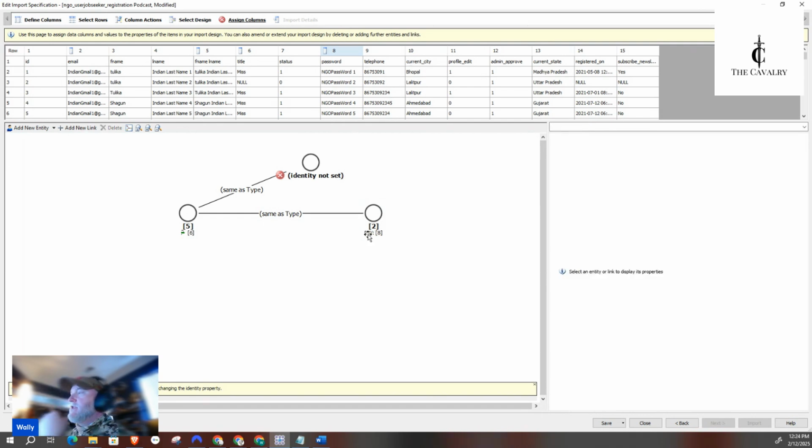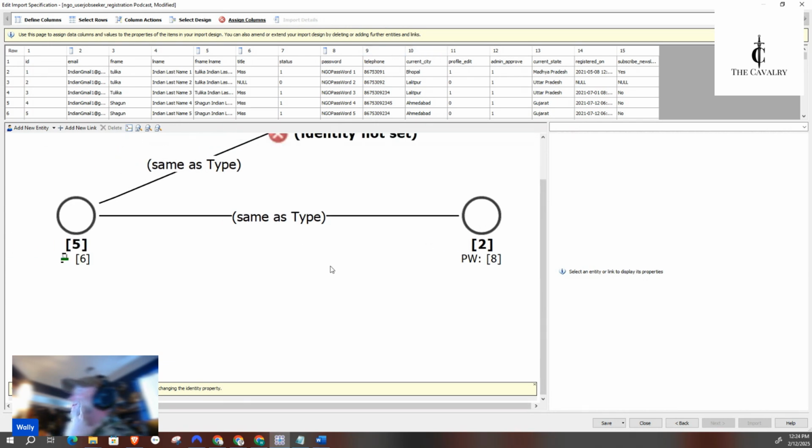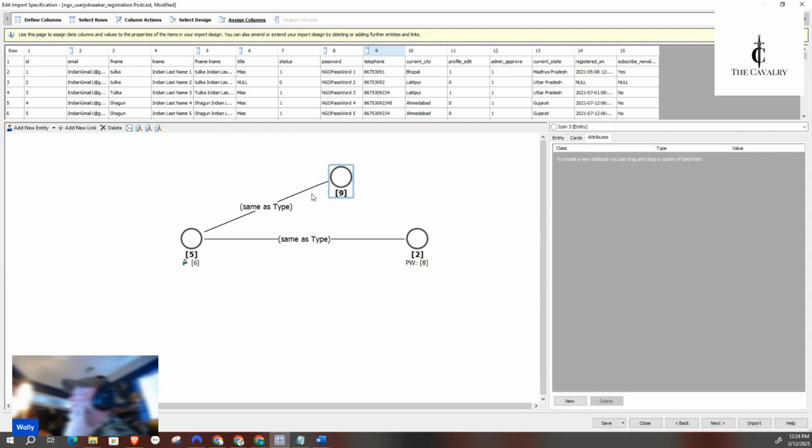Okay, so now you see this PW under, for every row, and this is linear, right? So this email is associated with this password. So now on the screen, visually, you'll have email here and then the password there. Let's see, telephone. Let's pull telephone down to this one. And then let's do this. These are locations. Current state.